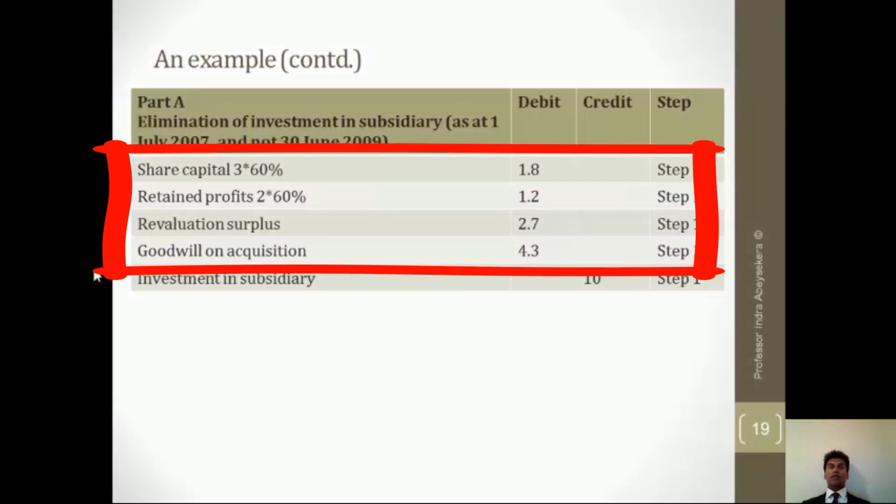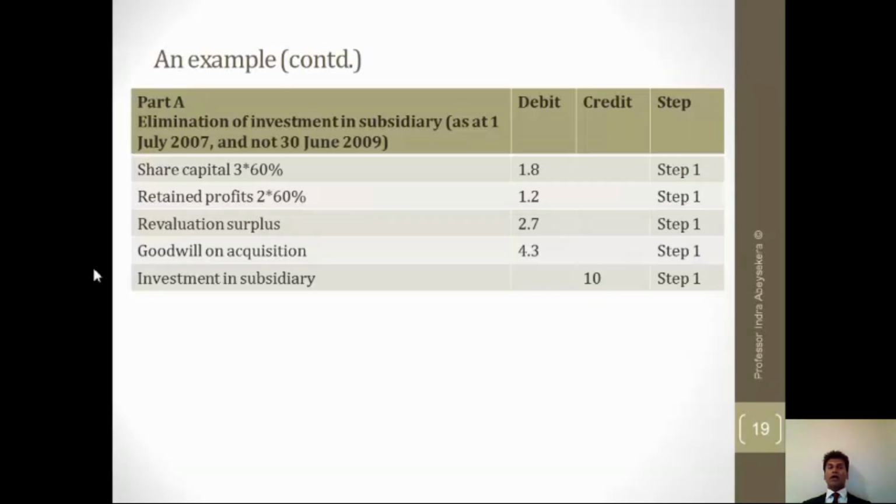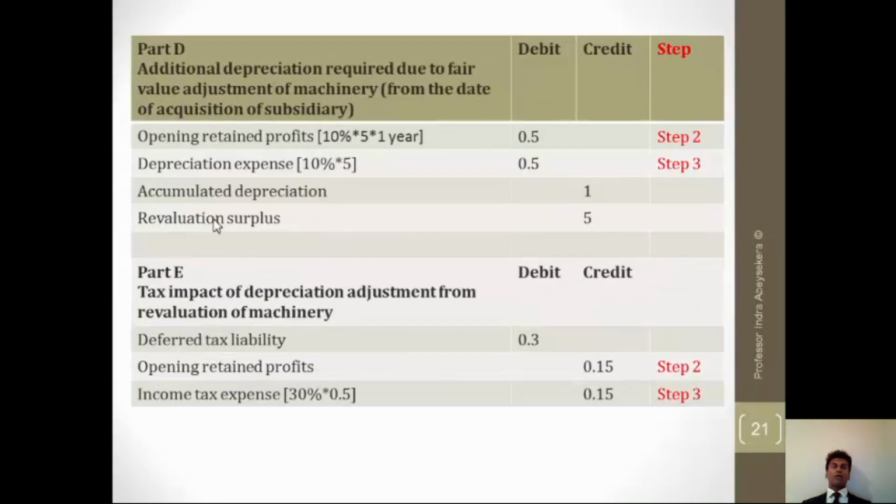So now in this entry, reversing investment in subsidiary against shareholders' equity, including revaluation surplus. But to balance it, we need another debit. That means the parent has paid more than the fair value of identifiable net assets, and that is goodwill on acquisition. That's 4.3.